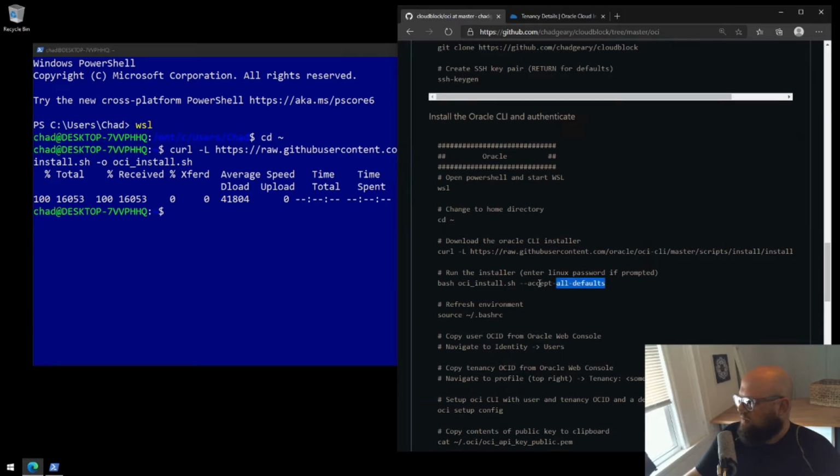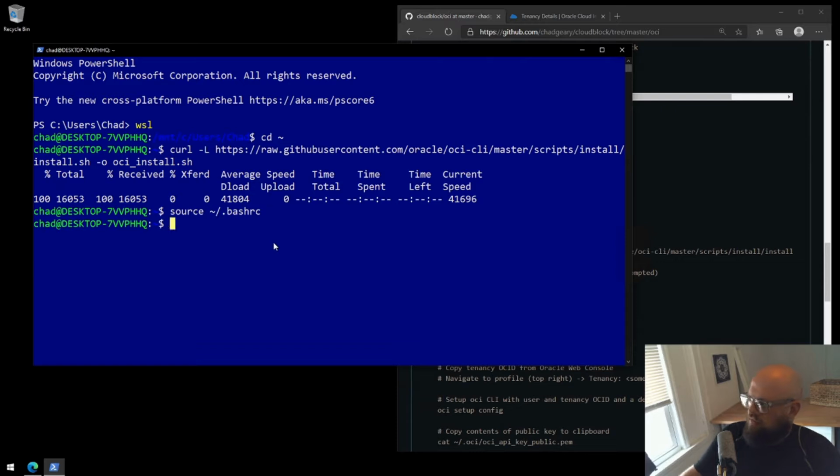Next, you'll run the installer, and it may prompt you for your Windows subsystem Linux password. Keep that in mind. I've already run this installer. I'm not going to do it again during the video, but paste that in, hit enter, and allow the installation to complete. Make sure to refresh your environment when it's done. I'll do that.